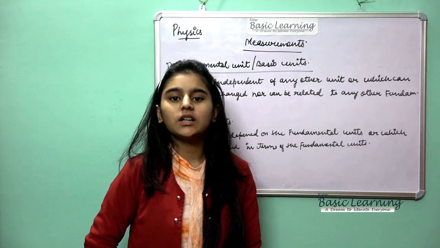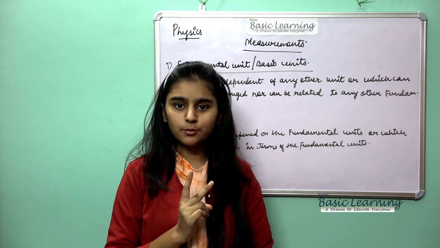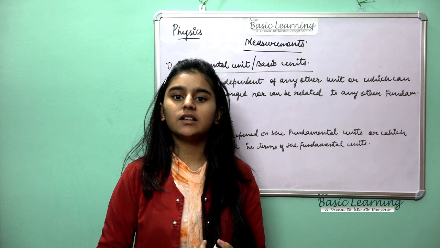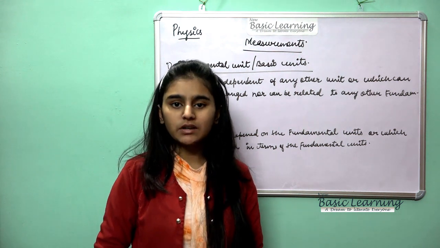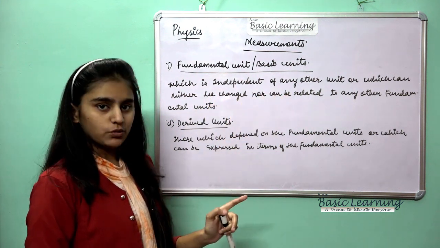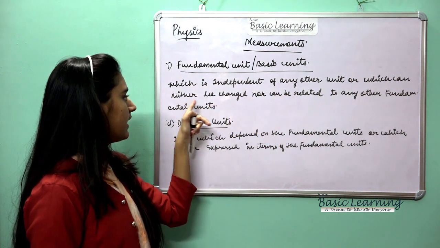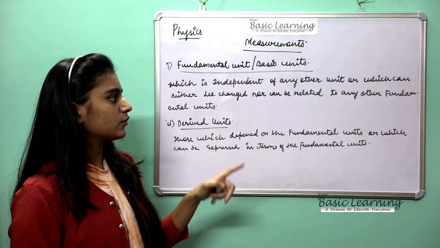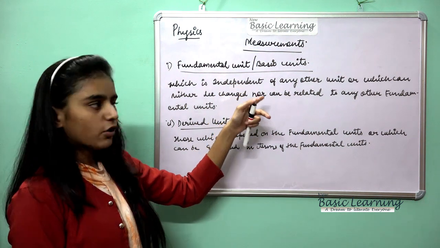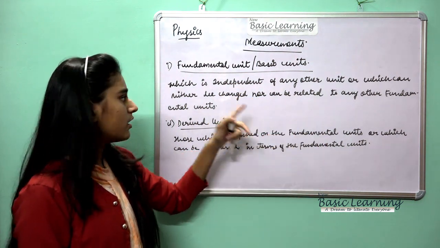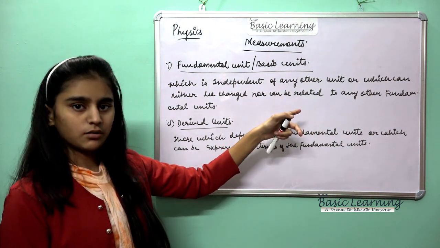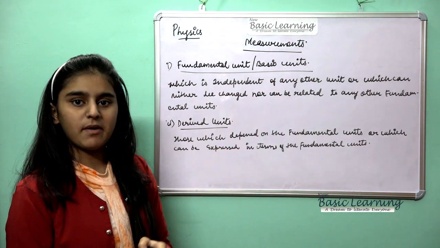Then we come to what are the kinds of unit. There are two kinds of units: first one, fundamental or basic units, and the second one is derived units. What are fundamental units? Which is independent of any other unit, or which can neither be changed nor be related to any other fundamental unit.